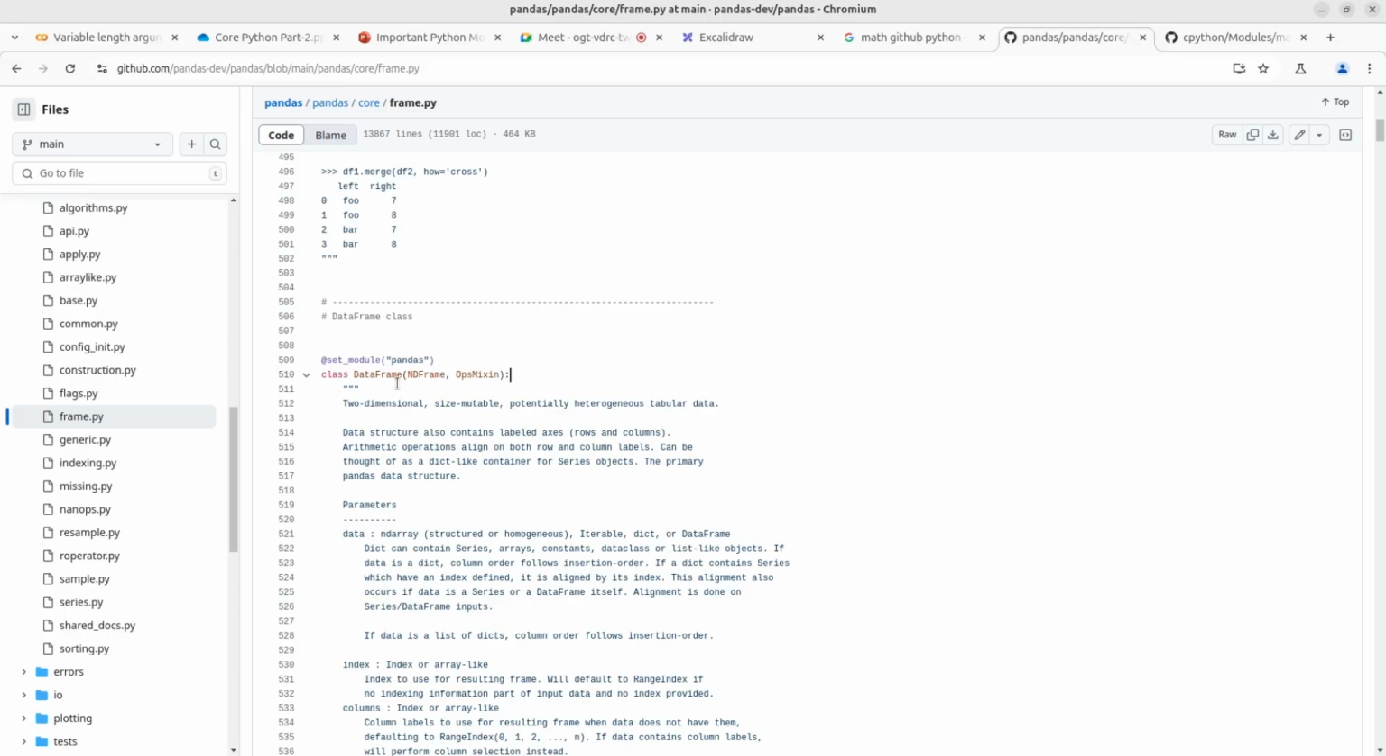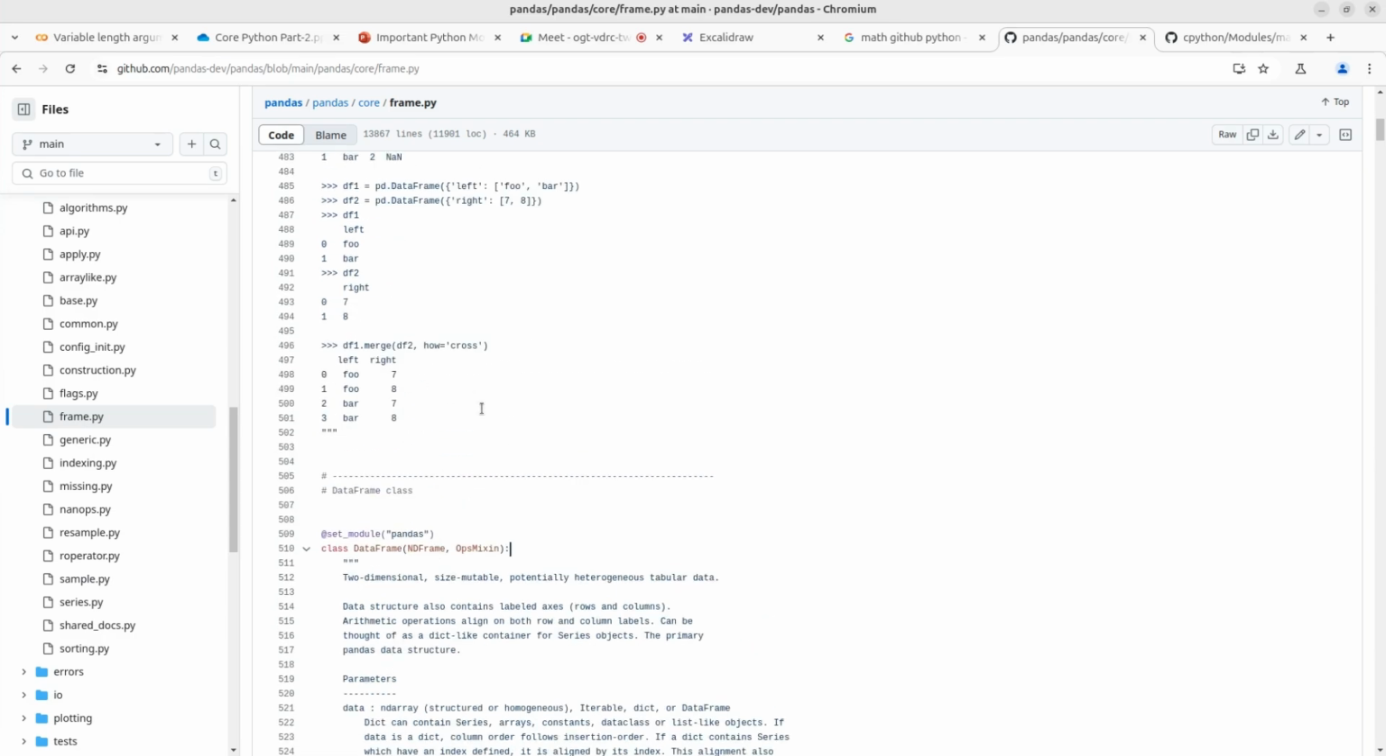So how do you import this? If you want to import the DataFrame, how do you import this, right? So these kinds of things are here. That's how modules work.